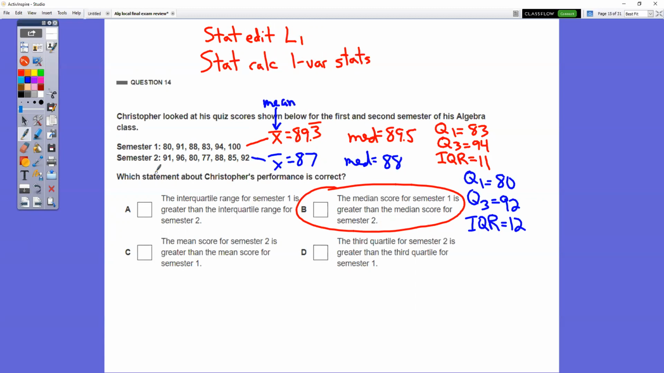All right. So for semester 2, you do the same thing. Type it into your L1. It's stat calc 1 variable statistics. It gives you all those values. So which statement is correct? Well, it would be choice B, the median score for semester 1. Median score for semester 1, 89.5, is greater than the median score for semester 2, 88.